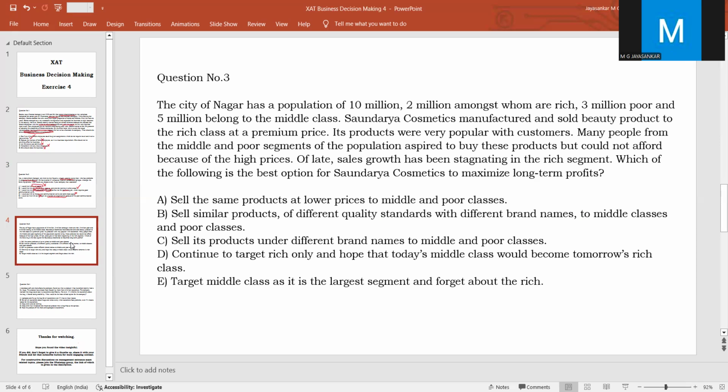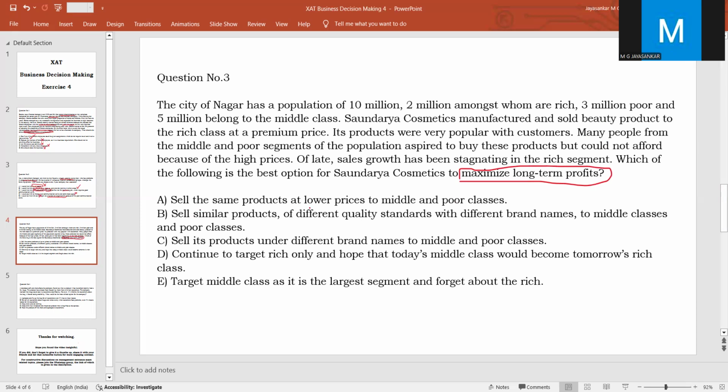The poor people and the middle class people want to purchase this product, but the price is too high. It is out of their reach, so they are not purchasing this product. Recently, sales are going down in the rich segment. So, what is the best option for Soundarya Cosmetics to maximize long-term profit? Here you understand that the question is about maximizing long-term profit. So in the long term, the company should remain profitable. For that, which is the best option available?